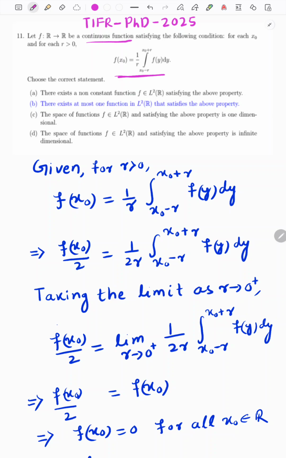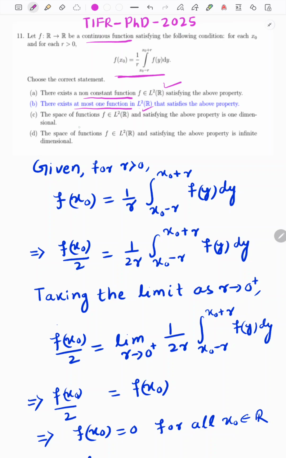And the question is asking whether this function can be a non-constant function which lies in the space L2R. In the second option it is saying that at most one function which satisfies this property lies in L2R, meaning there cannot be more than one function in the Hilbert space L2 which satisfies these two properties.